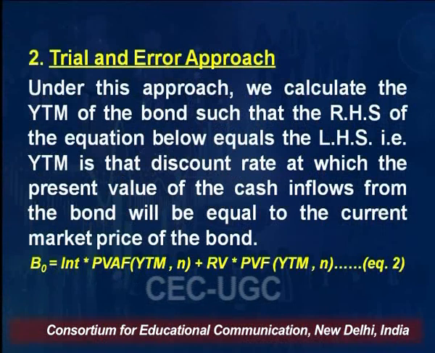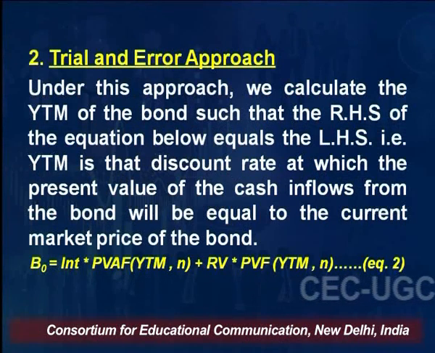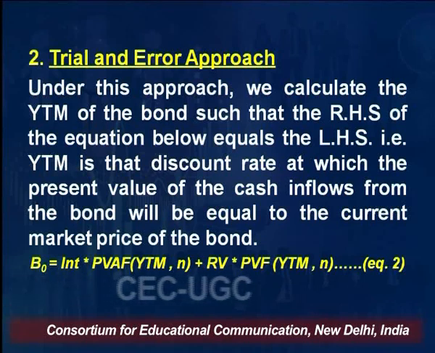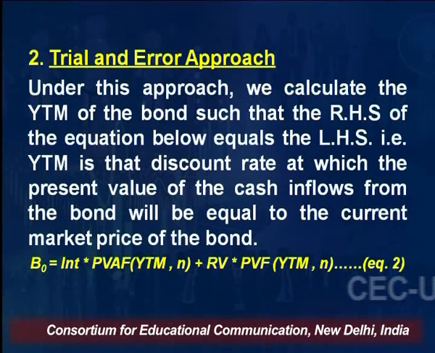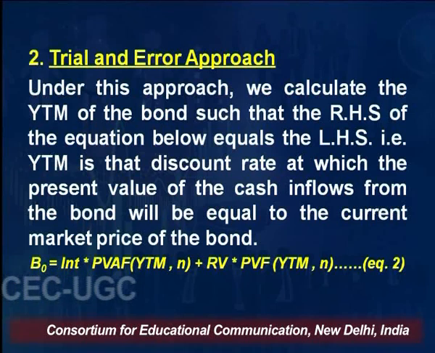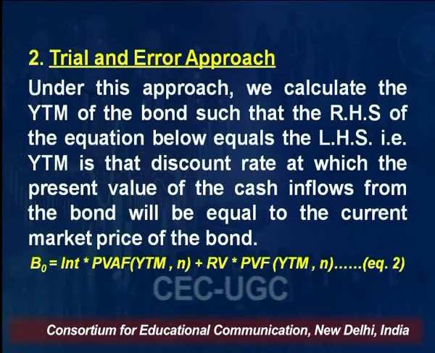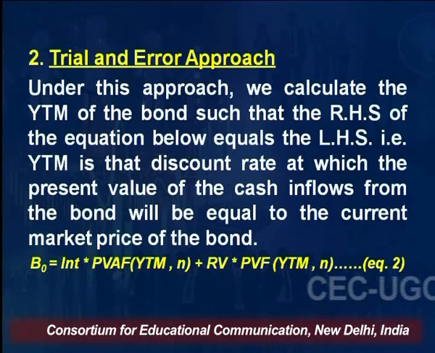So there are two sides of this equation. On the one hand side is the current price, which is called the left hand side, LHS, and the other is the right hand side. In the right hand side there are two things. One is redemption value, the other is stream of income for n number of years, right? So we have to discount this right hand side of the equation with a rate of discount, and that rate of discount which equates this right hand side with the current price of the bond will be nothing but YTM, yield to maturity.